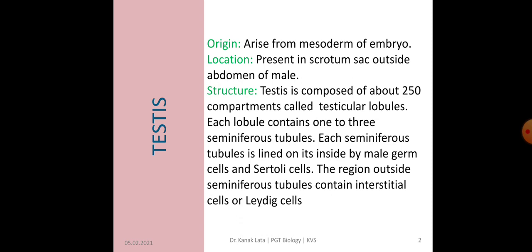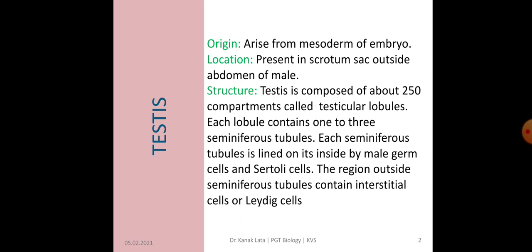First of all, it is about testis. Testis is also an endocrine gland which arises from mesoderm of embryo. Testis is present in scrotum sac, a bag-like structure outside the abdomen in male.